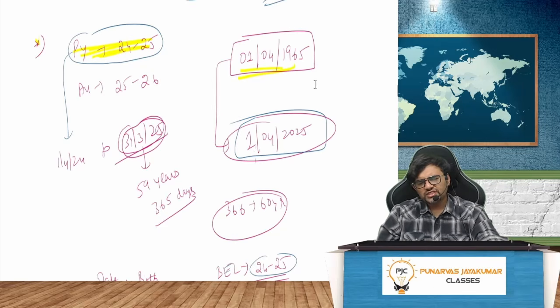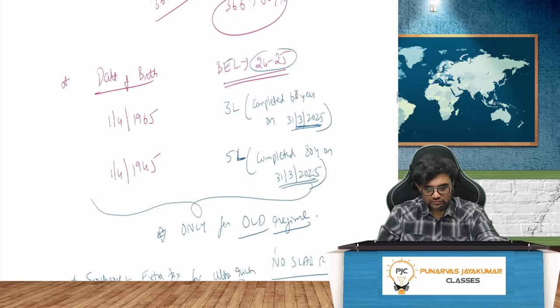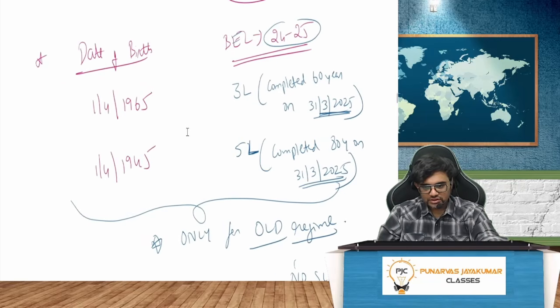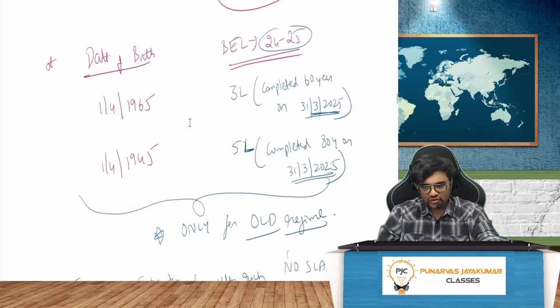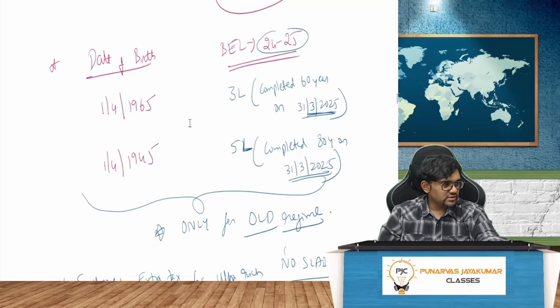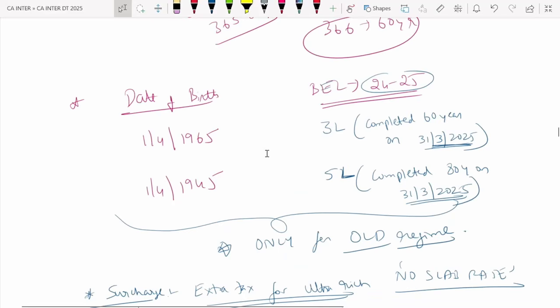Then if you are born on 1st April 1945, you will take 80 years on 31st March 25. That's about it. That's the same thing, only for the old regime. I'll make it full screen. If you want, you can take a picture or just go through some hidden points.